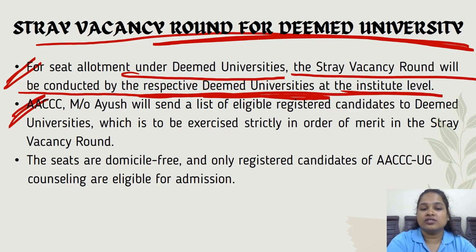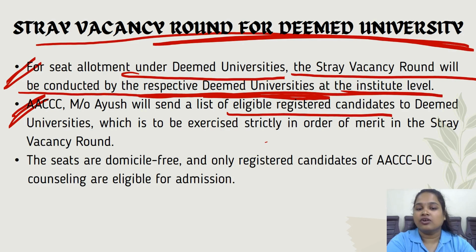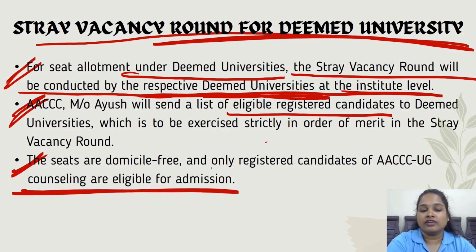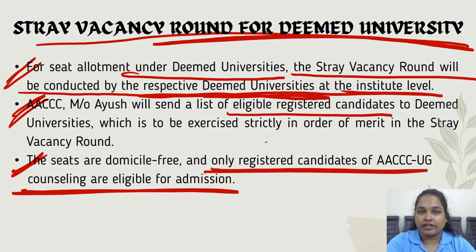AACCC will send a list of the eligible registered candidates to the deemed universities, which is to be exercised strictly in order of merit in the stray vacancy round. And the last point is, the seats are domicile free and only registered candidates of AACCC counselling are eligible. If you have registered yourself in any of the rounds in AACCC counselling, only then will you be eligible in the stray vacancy round of the deemed universities.